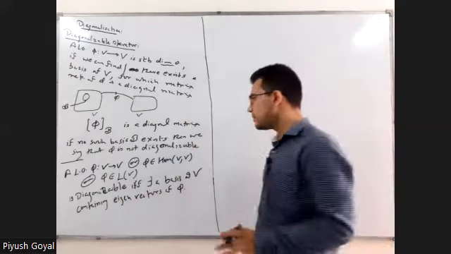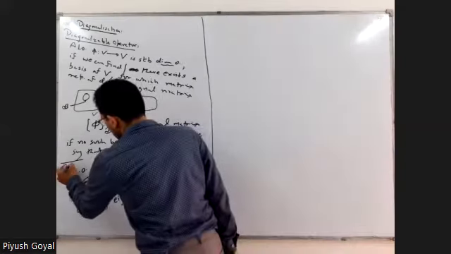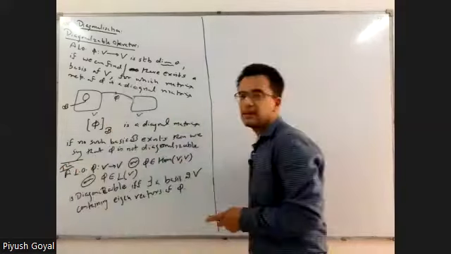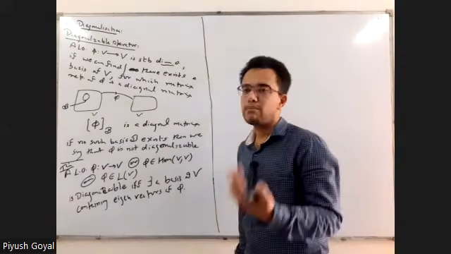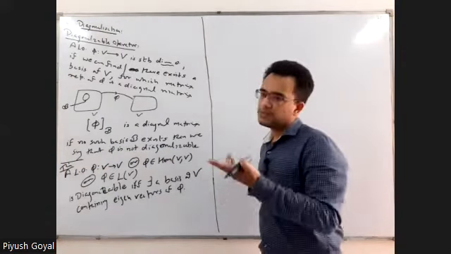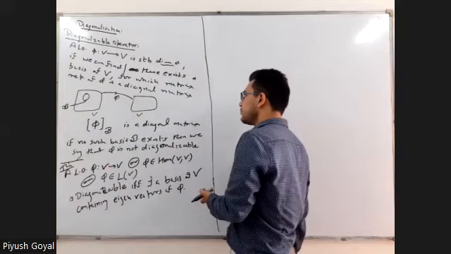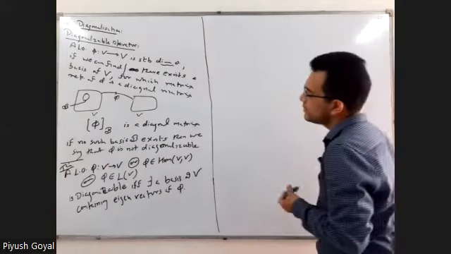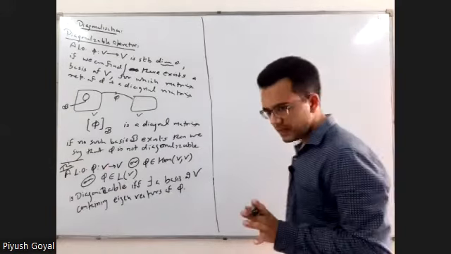This is a very, very important theorem in the sense that this theorem will become a lemma for most of the theorems of diagonalization for linear operators. So the theorem is very simple.